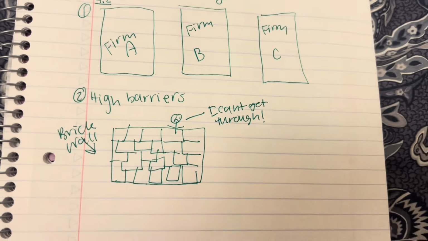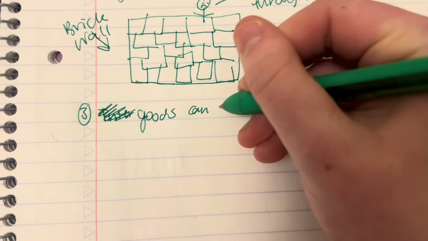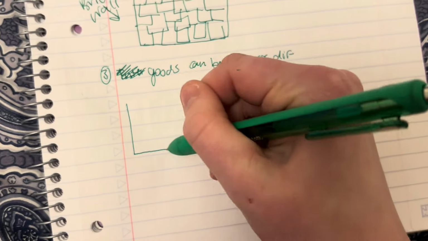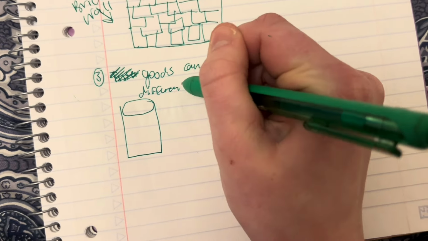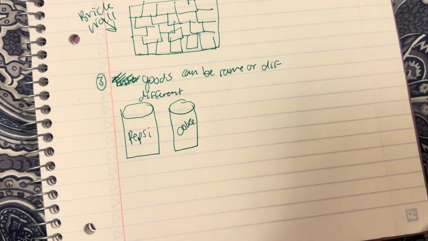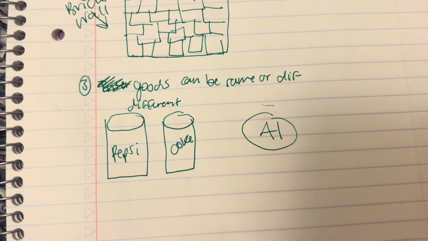these companies to enter. Another characteristic is that goods can be differentiated or identical, leading to strategic pricing, non-price competition, and potential collusion. Examples of different goods are Pepsi and Coke, and an example of an identical good is aluminum.